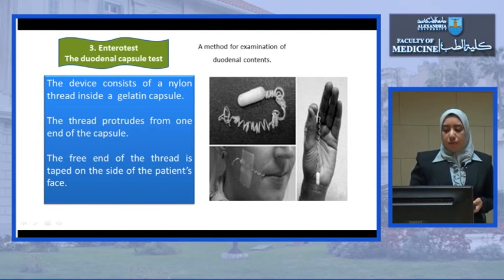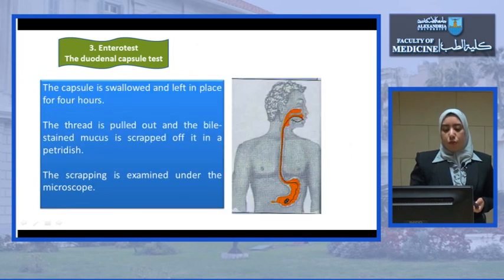As you can see here, this is the capsule and this is the nylon thread, from one end of the capsule. The patient swallows the capsule and the thread is taped on the side of the patient's cheek. The capsule is left in place for 4 hours, and then the thread is pulled out and you will find bile-stained mucus attached to the capsule.